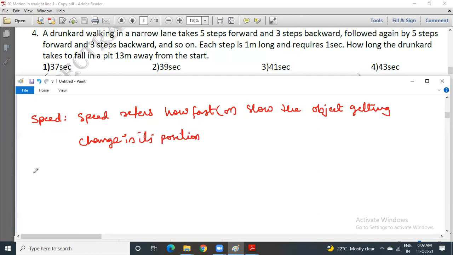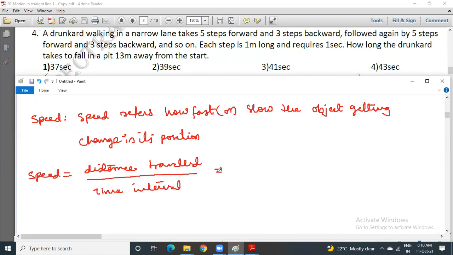Mathematically, speed is defined as the rate of change of distance. Even you can write it like this: distance traveled by the body in the given time interval.